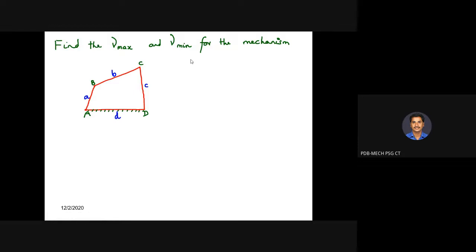Let me quickly discuss this particular problem and how to find the minimum and maximum transmission angle for this mechanism. Hope you understood the different components of the four-bar mechanism. Here, the link AB is called small a, that is the crank. Link BC is mentioned as b, that is your coupler, and link CD is your rocker, mentioned as c. Link AD is called the frame, which is a fixed link.